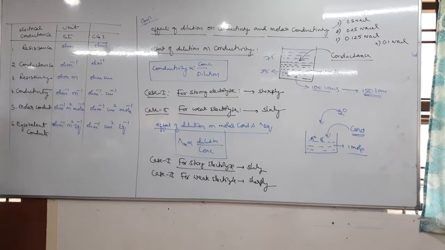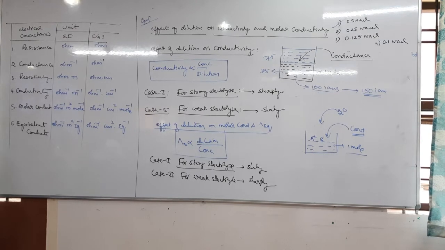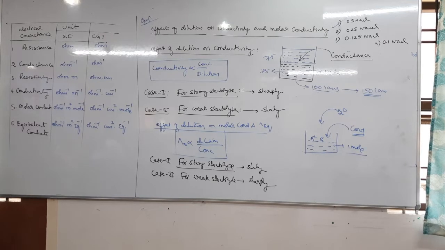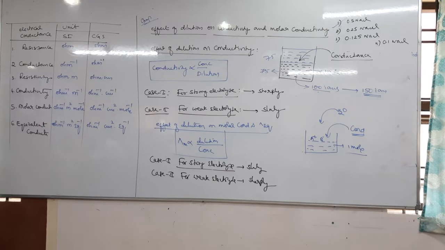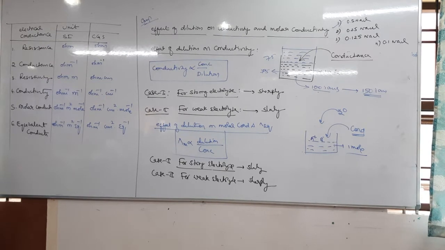But next, case 1. Conductivity of strong electrolyte decreases sharply or rapidly.